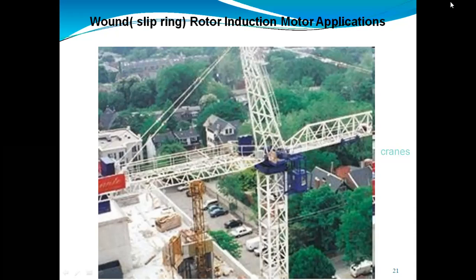What is meant by star? If we have three phases and we connect one end of these three phases together, and the remaining three points we give directly to the induction motor, that type of supply is called a star three-phase supply. Otherwise, if we connect one end of a phase with the other end of another phase, and again connect the other end of that phase to the first end of the first phase,